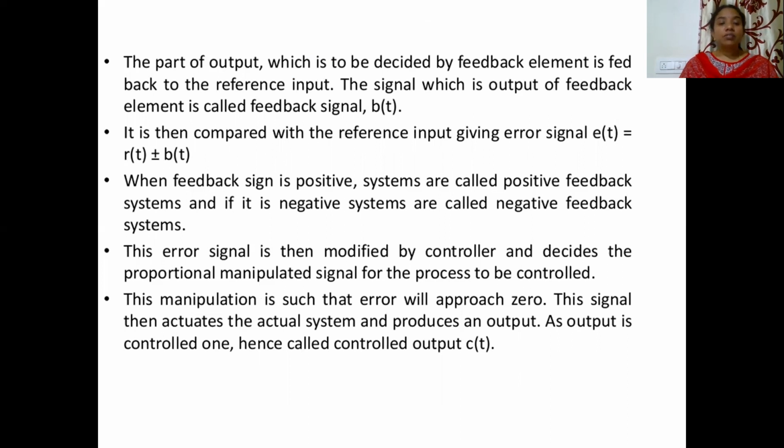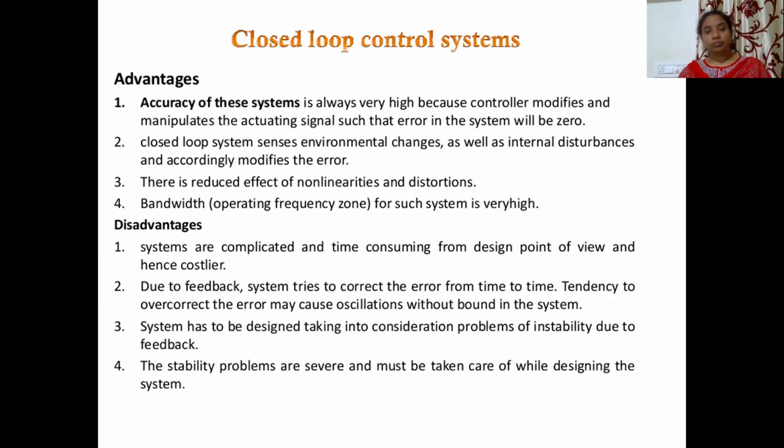The error signal which is generated is then modified by the controller, which decides the proportional manipulated signal for the process to be controlled. This manipulation is such that the error will approach zero. The signal then actuates the actual system and produces an output. As the output is the controlled one, we call it the controlled output C of t.